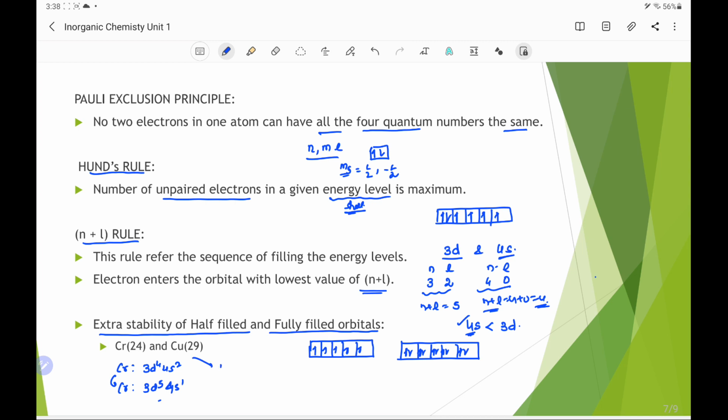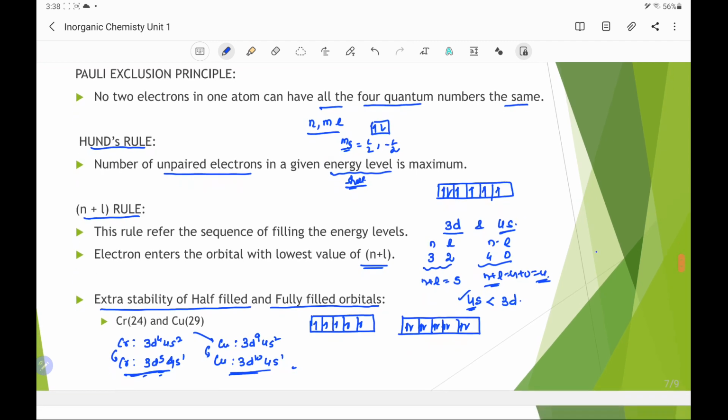Similarly, copper, which has atomic number 29, has the outer configuration 3d9 4s2 as per the rule. The actual configuration of copper is 3d10 4s1, with the fully filled d orbital. So we have to remember these two cases for the extra stability of half-filled and fully filled orbitals.